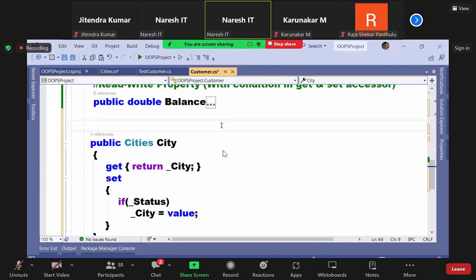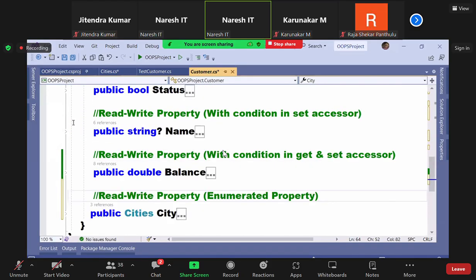Okay, now, and see, this is also a read write property, but we call this an enumerated property. What is that? Enumerated property means a property with a list of values to choose from. I repeat, a property with a list of values to choose from. The user can choose from the list of values. All the list of values are provided, and the user can choose one value from the list. That is what we call an enumerated property. Hope you guys are clear.